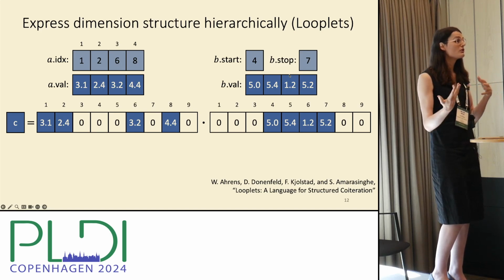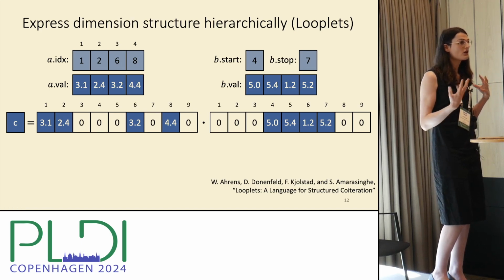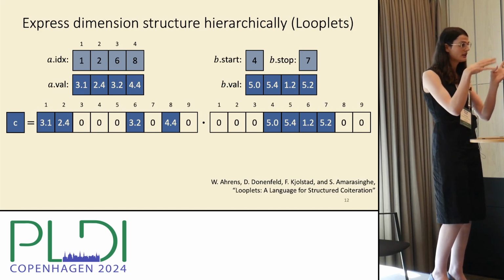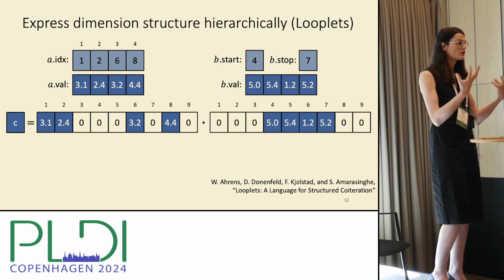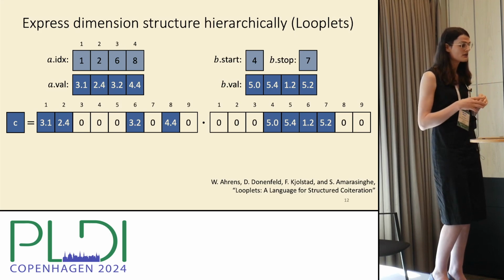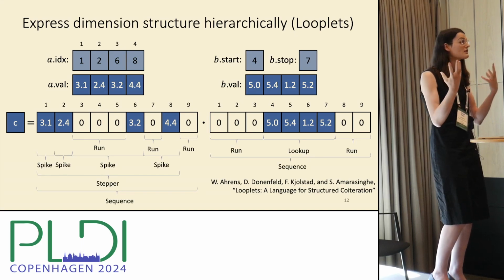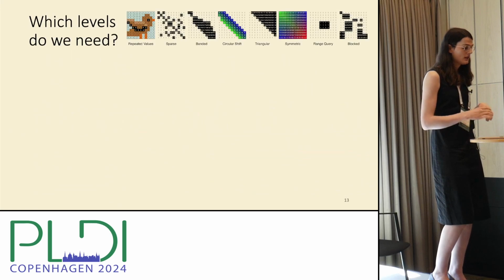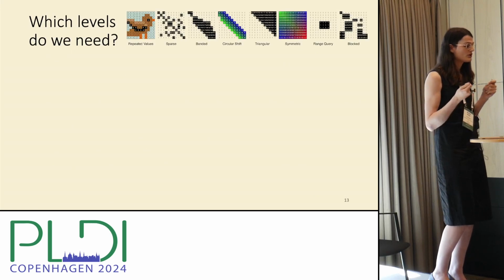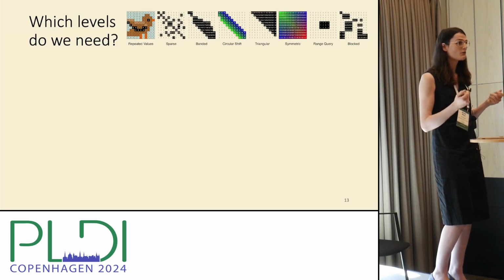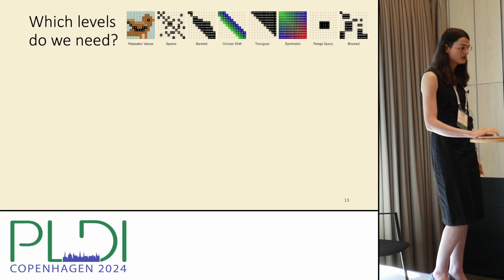We also express the structure inside of each dimension hierarchically. So we're using a new intermediate representation called looplets. It allows us to recursively, hierarchically, describe the structure of the dimension itself, which allows us to generalize to all of these different kinds of structures at each level. This leads us to a question of which levels do we actually need? What kind of structures do we need at each level to be a sufficiently expressive language?